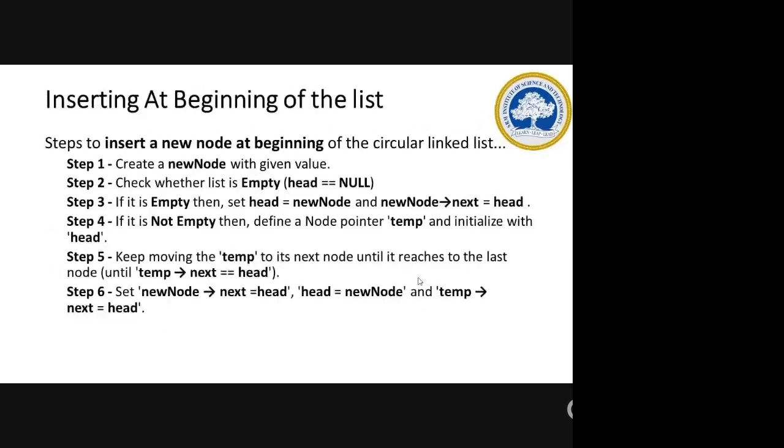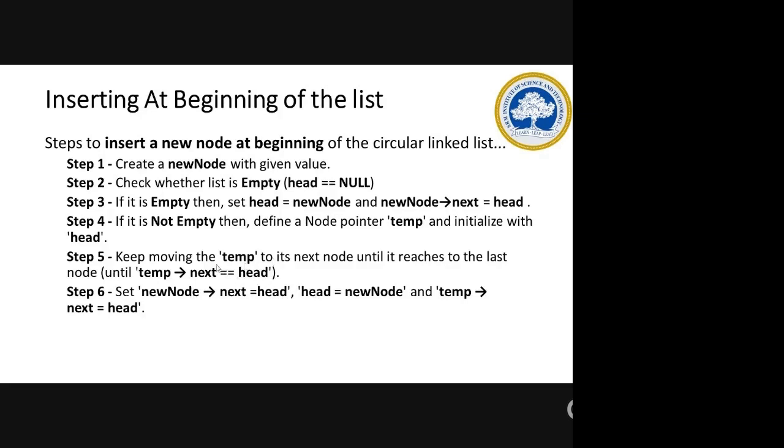Yeah, tell me. Ma'am, I didn't get this line: new node of next is equal to head. This line, Step 6: set new node of next is equal to head. That is, if that is the only node, you will be getting new node of next is equal to head.